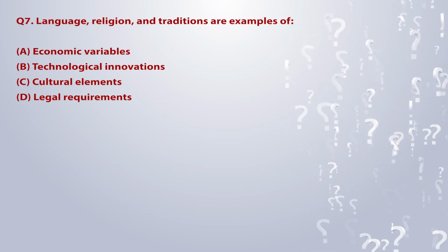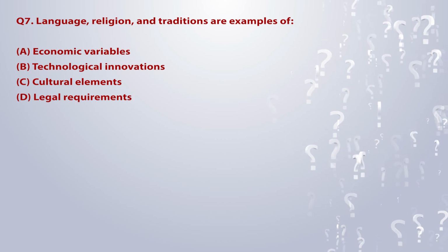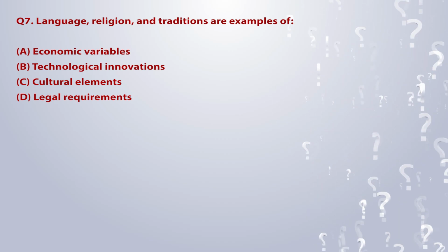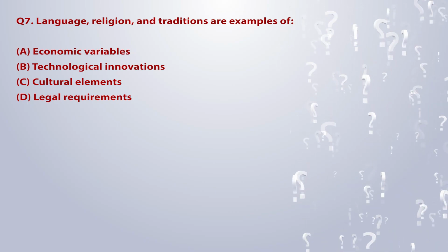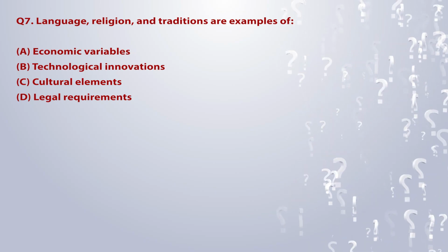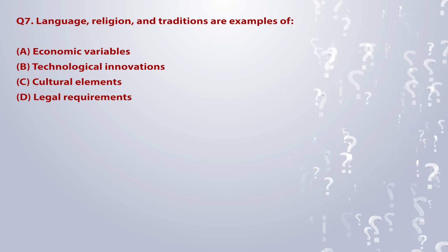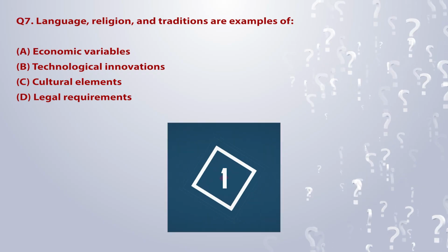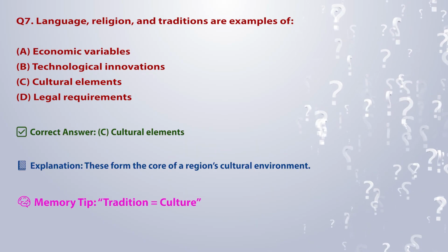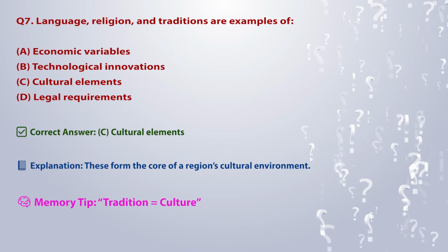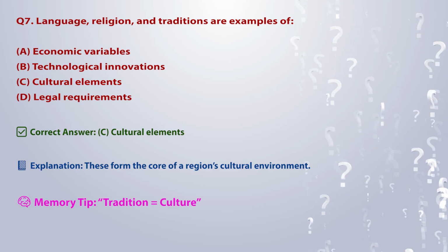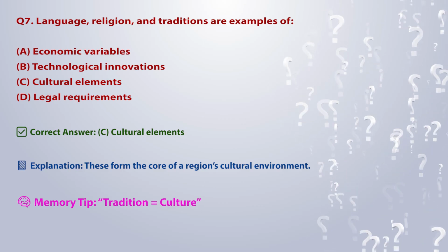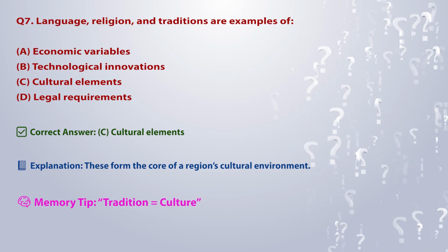Q7. Language, religion, and traditions are examples of: A. Economic variables. B. Technological innovations. C. Cultural elements. D. Legal requirements. Correct answer: C. Cultural elements. Explanation: these form the core of a region's cultural environment. Memory tip: tradition is equal to culture.